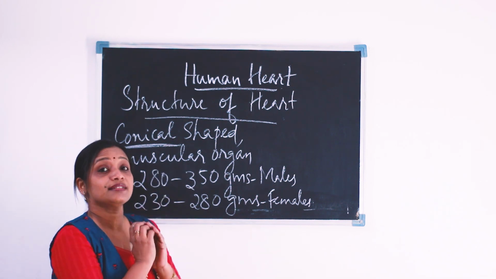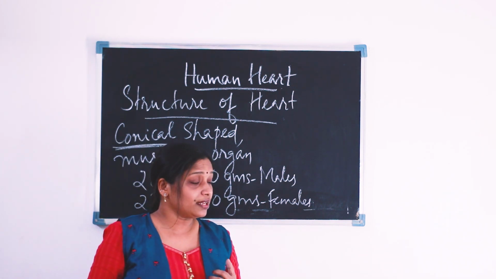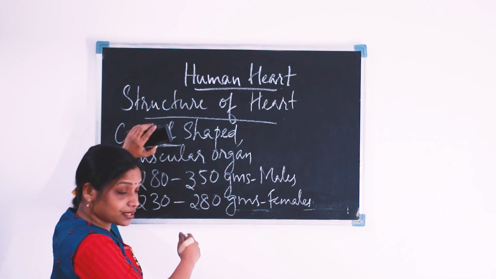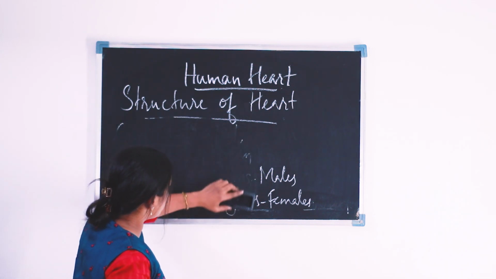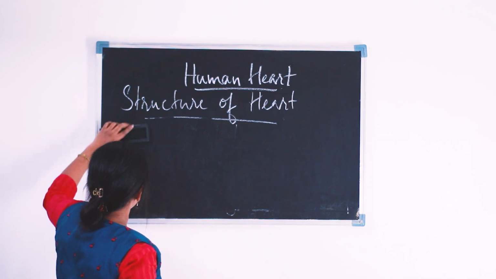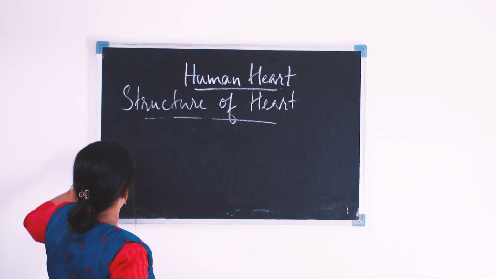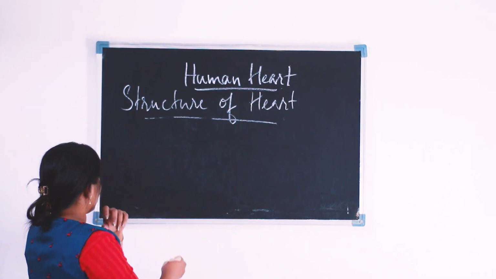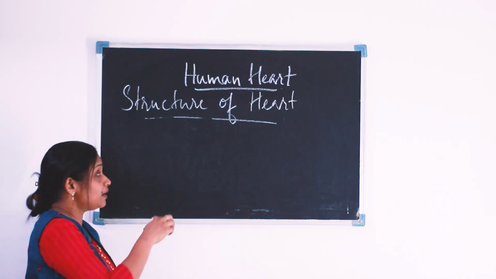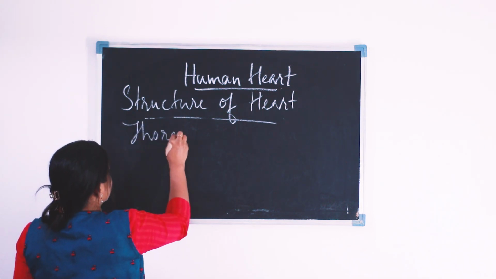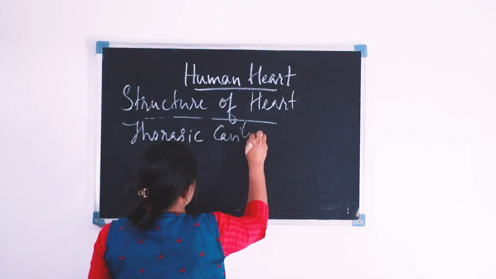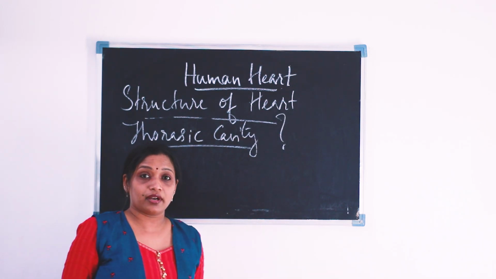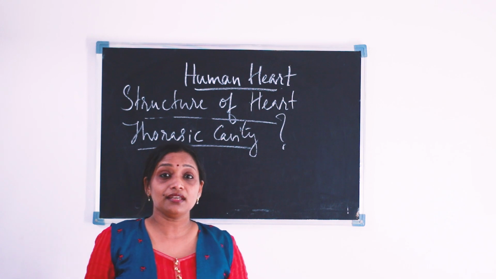Now we can see where the location of our heart is in our body. It is a conical shaped muscular organ, weighs about 280 to 350 grams in males and 230 to 280 grams in females. When it comes to the location, the heart is located in our thoracic cavity. So where is the thoracic cavity in our body? Which part is the thoracic cavity in our body?